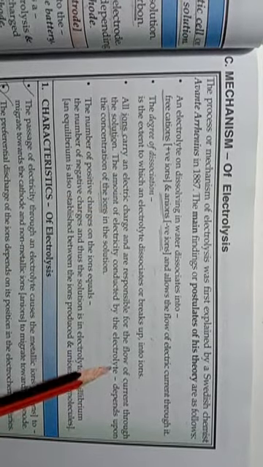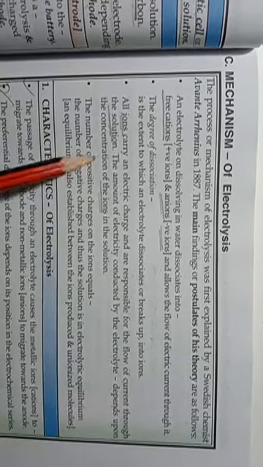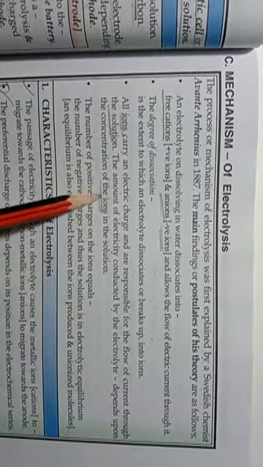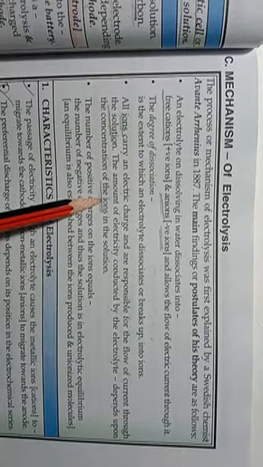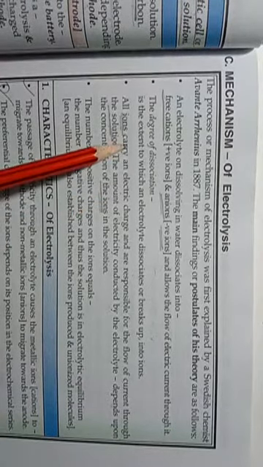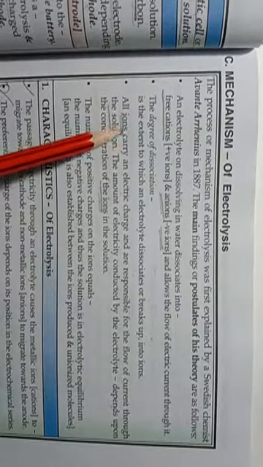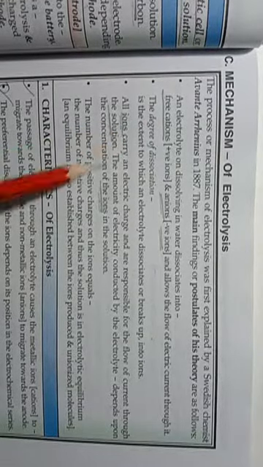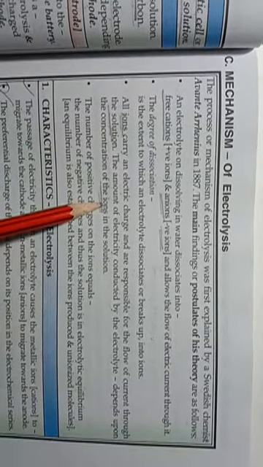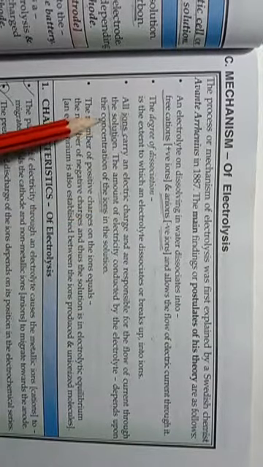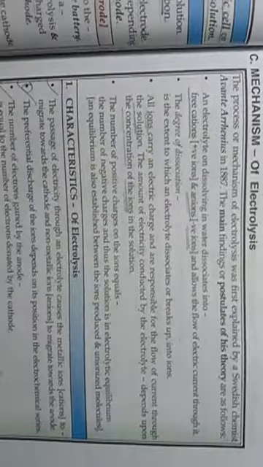This means if the number of ions is greater, the amount of electric current passed through the solution will also be greater. So keep 2 points in mind: in an electrolyte, ions are responsible for the flow of electricity, and the amount of electricity depends on the amount or concentration of the ions.